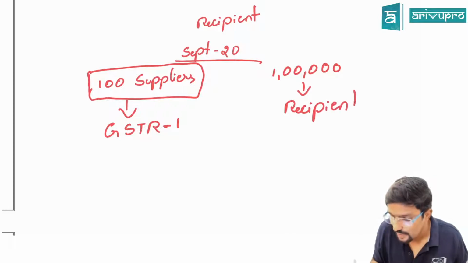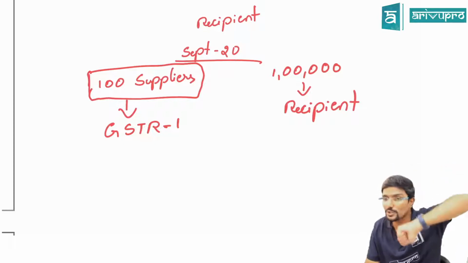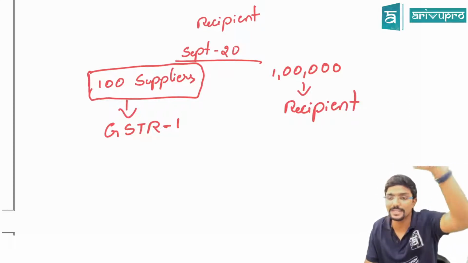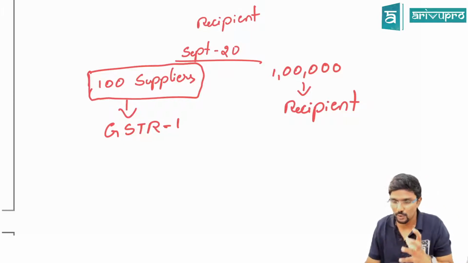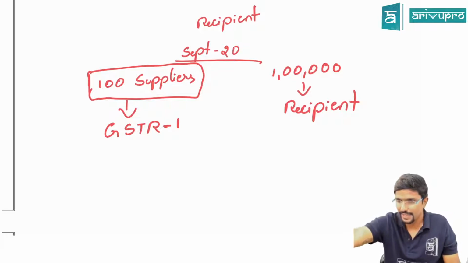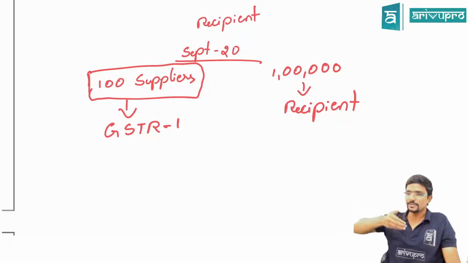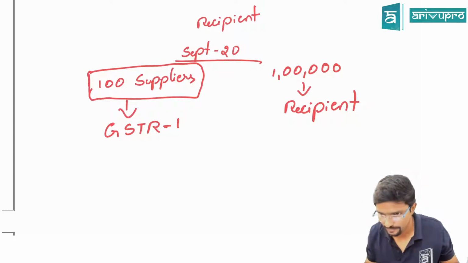I repeat, from whomever I have purchased the goods, they should file GSTR 1 with respect to their outward supply, because for them it is an outward supply.